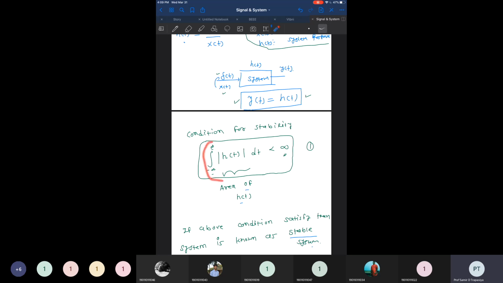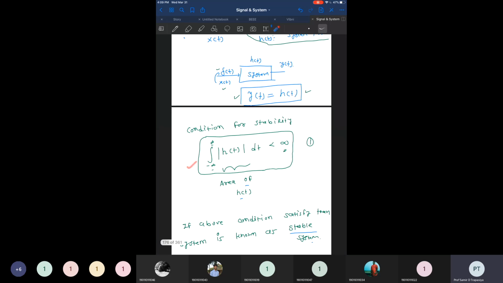If we find the integration of the absolute value of h of t, and if this integration converges, meaning it provides a finite answer, that is, it is less than infinity, then we can say the system is a stable system. Otherwise we can say the system is an unstable system. So this is a condition we need to check.